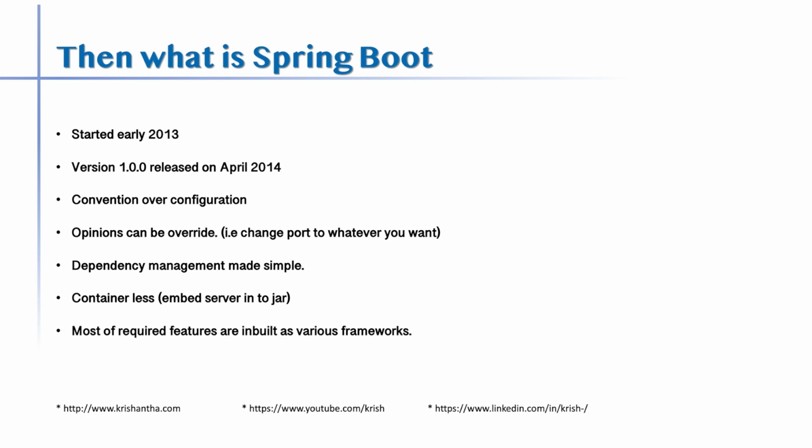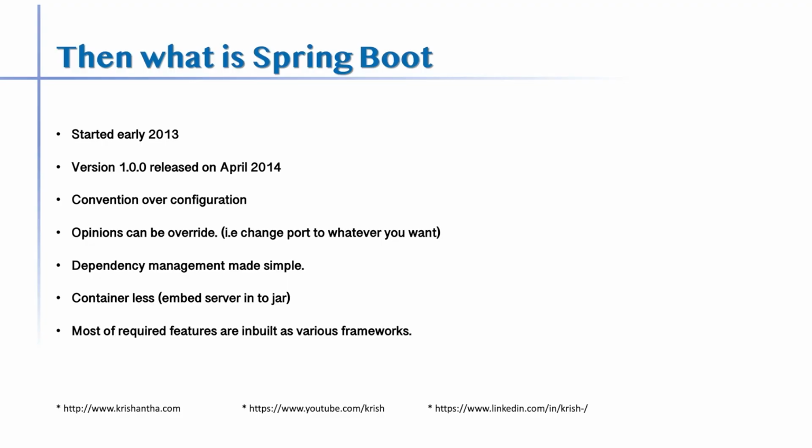Spring Boot was released in 2013, and version 1.0 was released in 2014. This follows convention over configuration. What is convention over configuration? That means we don't have tons of configuration files to do. There are no tons of configuration to make, but there are conventions, right? For example, property files should be placed in this place. This is predefined. It's a convention, right? So Spring follows those conventions over configuration. And for dependency management, you can use either Gradle or Maven. In this project, I'm going to use Maven, right?